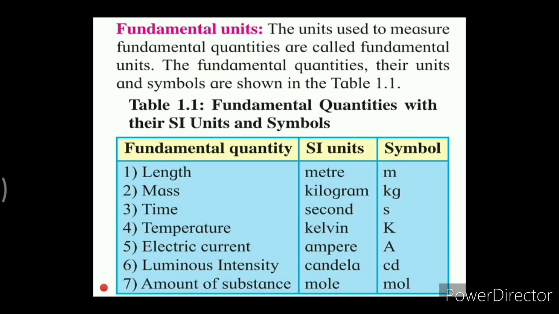So over here, these are the 7 basic physical quantities whose measurement is independent of any other physical quantities, and hence these quantities are called fundamental quantities. And the units of these fundamental quantities, given here in the SI units column, are said to be the fundamental units.